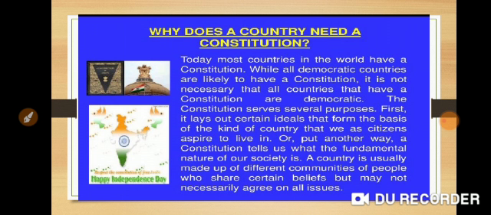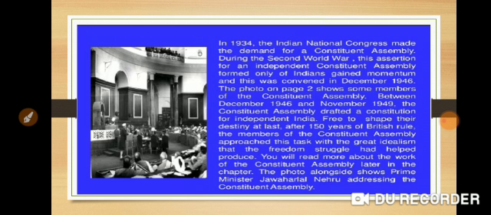As we all know, India is home to so many religions, castes, creeds and cultures. They all have their different practices of celebrating festivals and cultures, but they are all bound by our Indian constitution. That's why it is very important to have a constitution, because all are bound by this constitution and all have to agree with it.